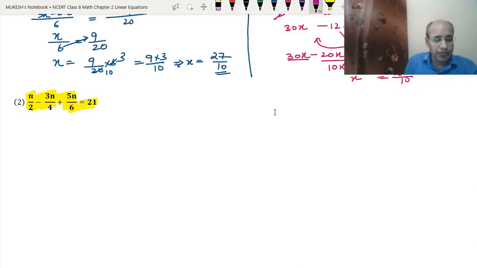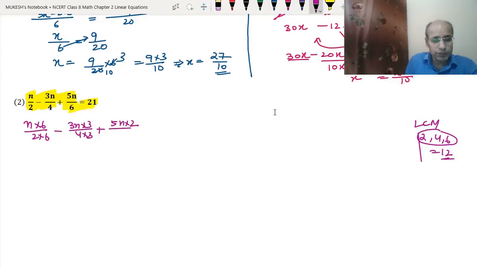So here first we are taking the LCM of 2, 4 and 6. So the LCM of 2, 4 and 6 will be 12. Okay, you can find it, it will be 12 because 12 is the common multiple of it. So that means 2 sixes are 12, so we can multiply n into 6 upon 2 into 6, minus 4 threes are 12, so 3n into 3 upon 4 into 3, plus 6 twos are 12, so 5n into 2 upon 6 into 2 equals to 21.